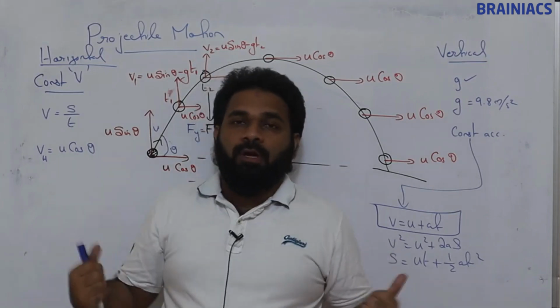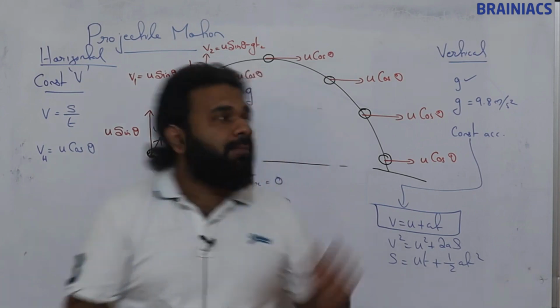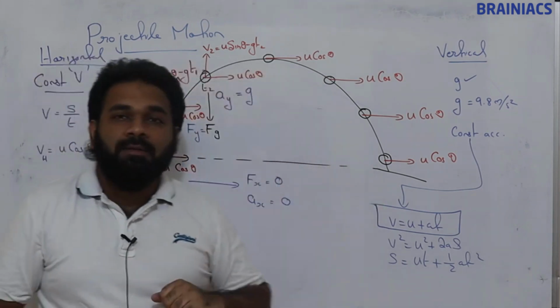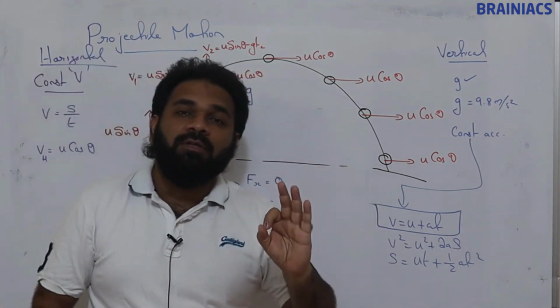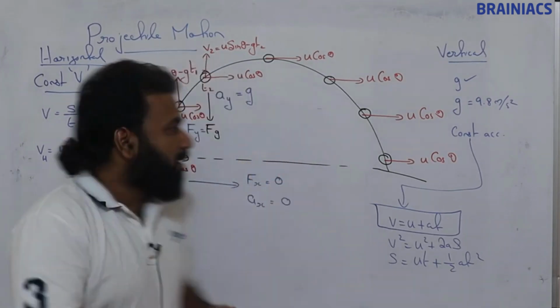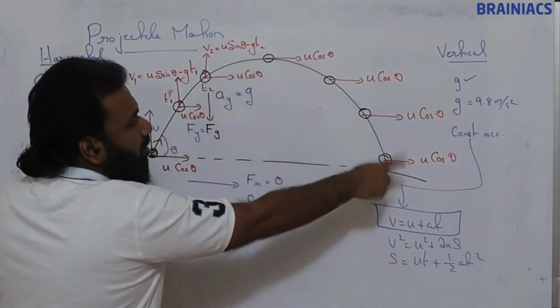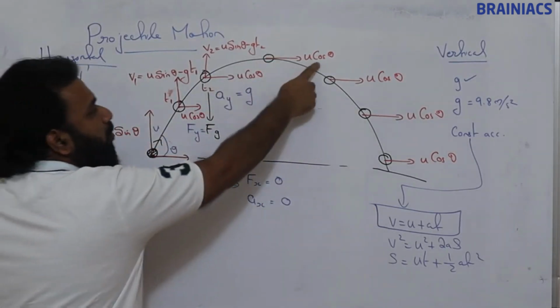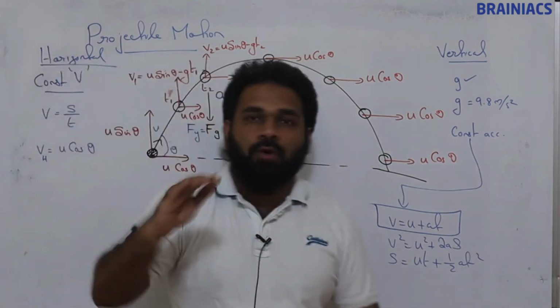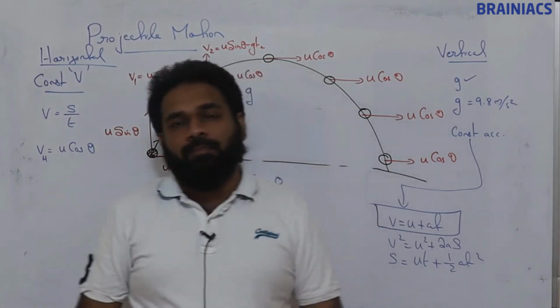Now we come back to our approach. What is the horizontal component of velocity at the maximum height? It is u cos theta. Throughout the motion, the horizontal component is not changing. So the horizontal component is u cos theta, and the ball is moving in the horizontal direction also.